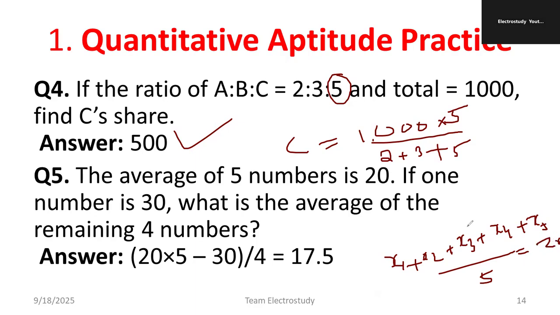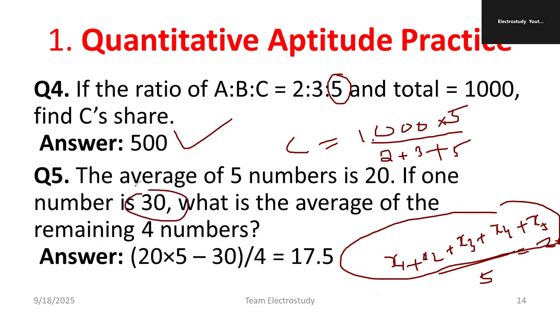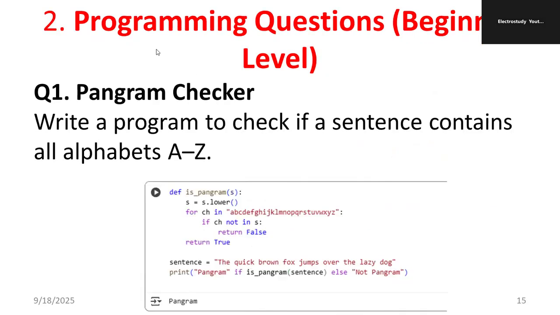From that you get the total sum. They have given one number, 30. Then the remaining numbers you can easily find. So the answer is 17.5. Use your logic and find it out.